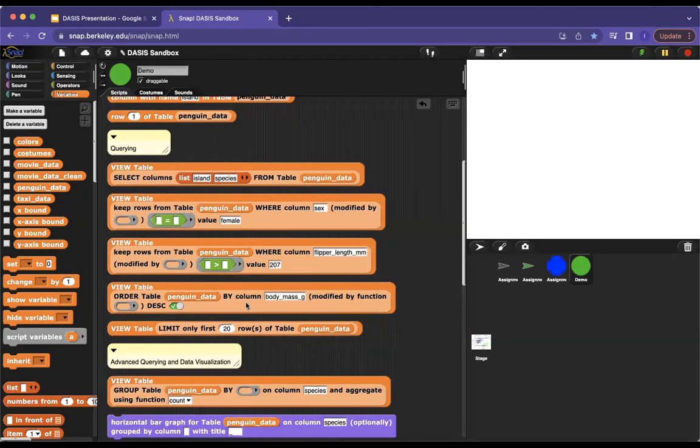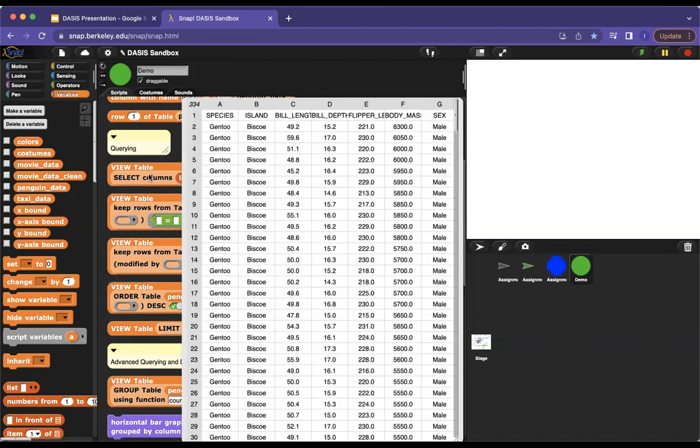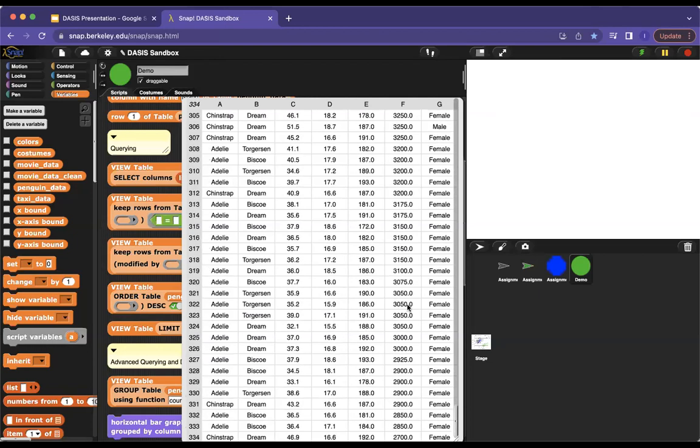We can also order a table. So if we wanted to order all of the penguins by body mass, we can do that using the order block. And notice how I have view table on all of these blocks. That's because all of the outputs of these blocks are tables. And if you click directly on them, you're going to get that unabstracted view, and students generally get confused. This material has been demoed in a high school classroom. It was over the past semester, and students got confused most when they would do that. So this view table block is very necessary for visualizing tables. So here we've ordered by body mass, and so we can see the heaviest penguins at the top and the lightest penguins at the bottom.